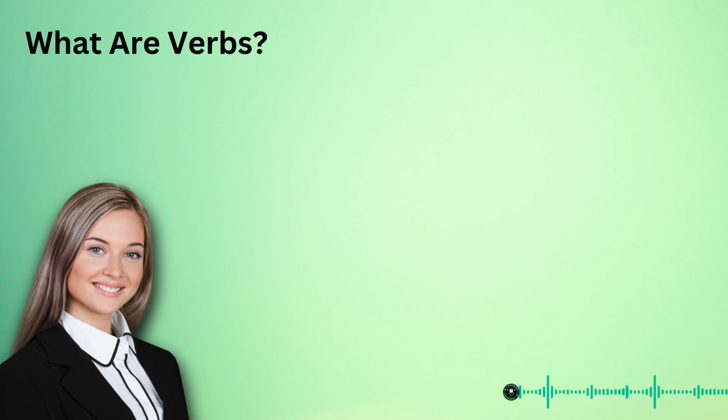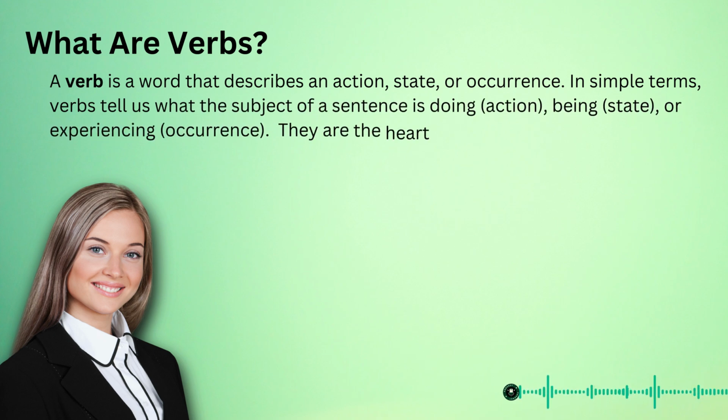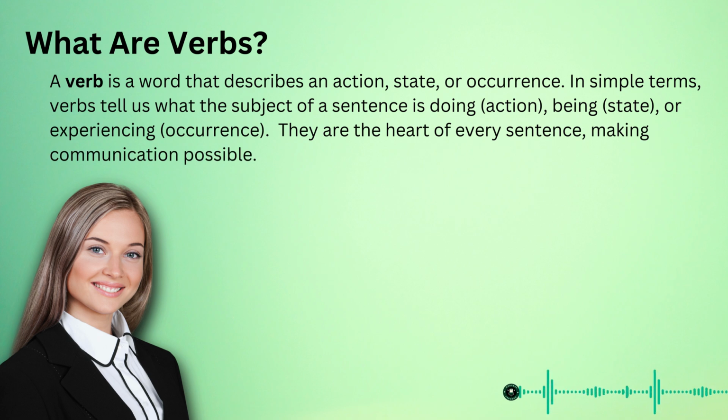Verbs are words that describe an action, state, or occurrence. In simple terms, verbs tell us what the subject of a sentence is doing: action, being, state, or experiencing, occurrence. They are the heart of every sentence, making communication possible.